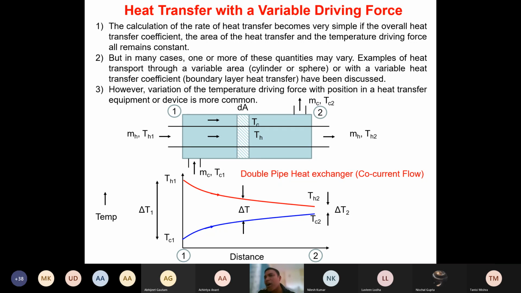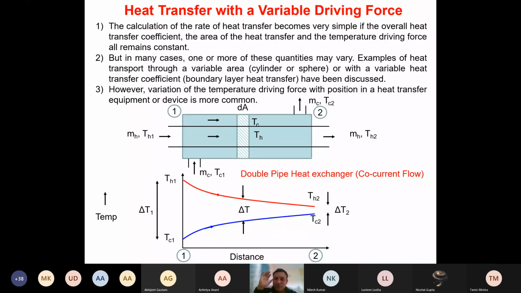How much heat is lost by the hot fluid will be given by mH CpH delta T, isn't it? How much heat is gained by the cold fluid will be given by mC CpC delta T, isn't it? And how much heat is transferred between hot and cold fluid will be given by what? hA delta T LMTD, isn't it? So these are the three factors, and we are going to play with these three factors. Is it clear to everyone what I'm saying?